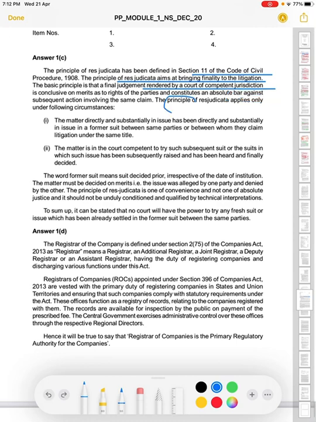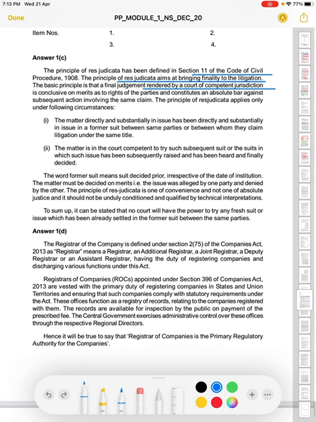Now the principle of res judicata applies only under the following circumstances. The matter directly and substantially in issue has been directly or substantially in issue in a former suit between the same parties, or parties under whom they claim, litigating under the same title.